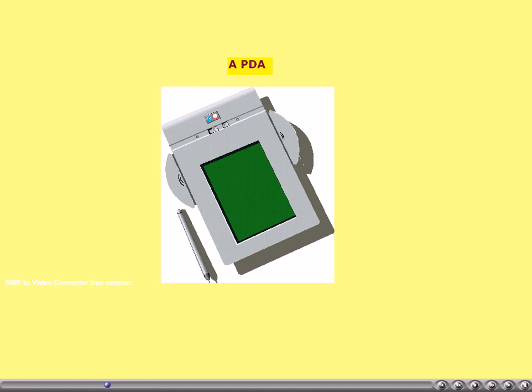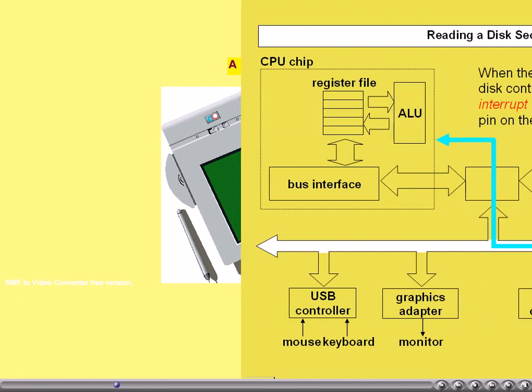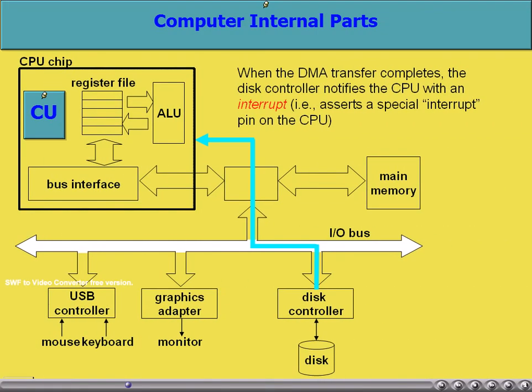Thus, in practice, we may find computers without monitors. We may find computers without keyboards, etc. Thus, monitor, keyboard, etc. are not compulsory. They are all add-ons. They are all peripherals. In order to call anything a computer, as I have already mentioned, the processor and RAM are the ones which are compulsory.